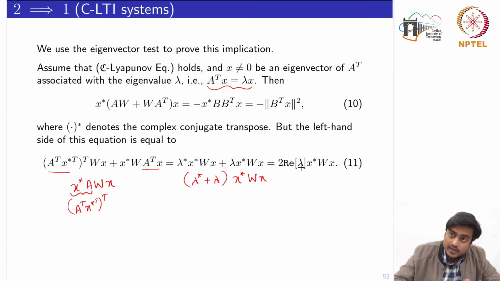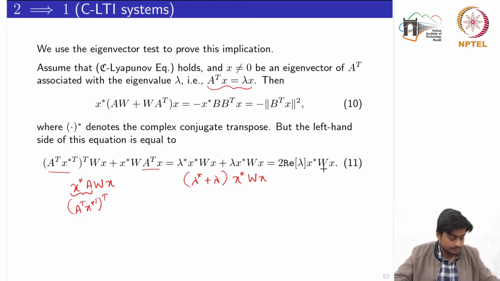If the eigenvalue is already real, then it stays as it is, otherwise the imaginary part would go away. So finally I would have twice the real part of that eigenvalue times that quadratic form.